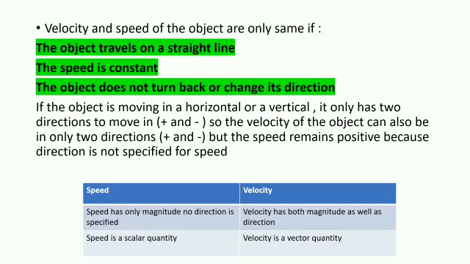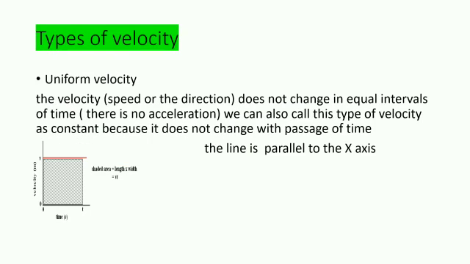If the object is moving in a horizontal or vertical direction, it shows us the direction of the object, that is velocity. But since speed is a scalar quantity, we do not use the direction. Look at the difference between speed and velocity. Now let us talk about types of velocity.